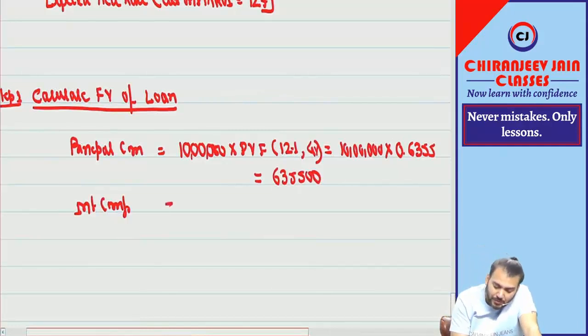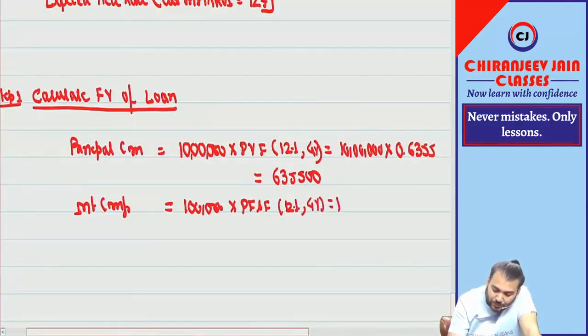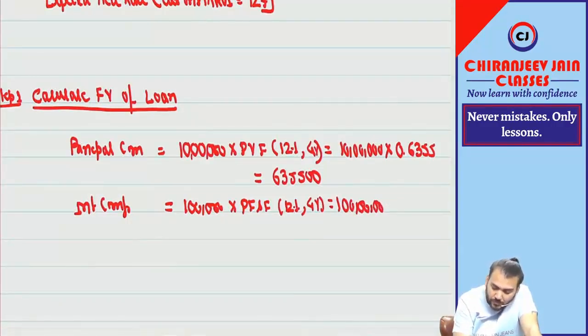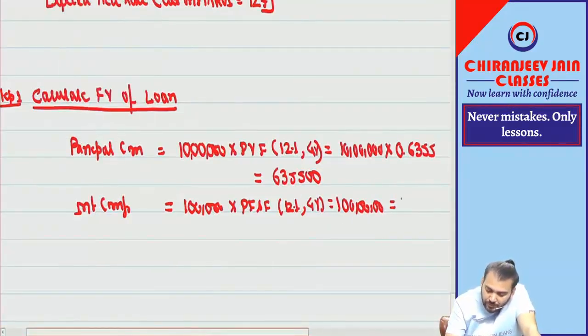Okay? Then the interest component is 1 lakh into the present value annuity factor at a rate of 12% for 4 years. How much? 3.037.